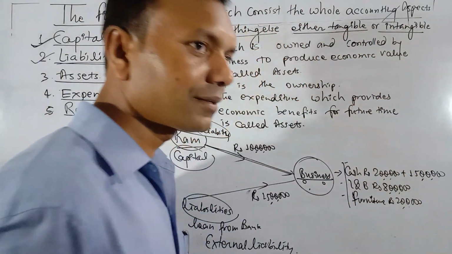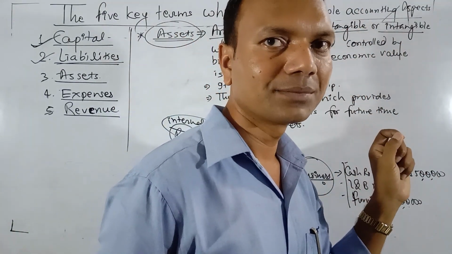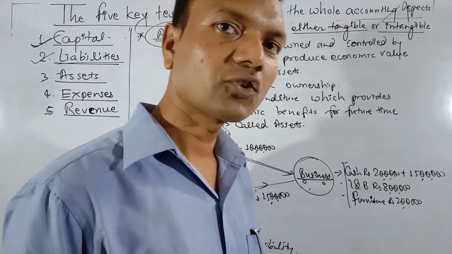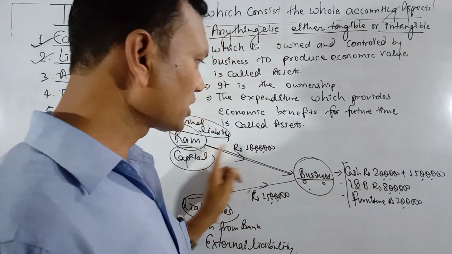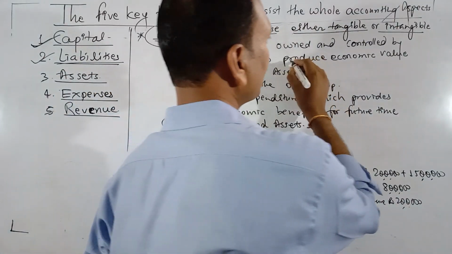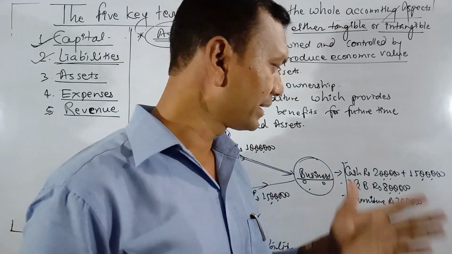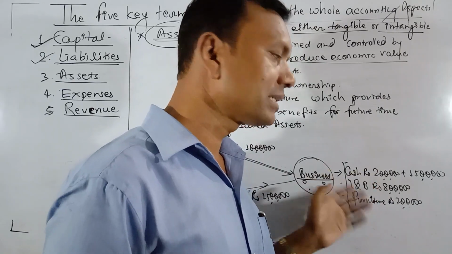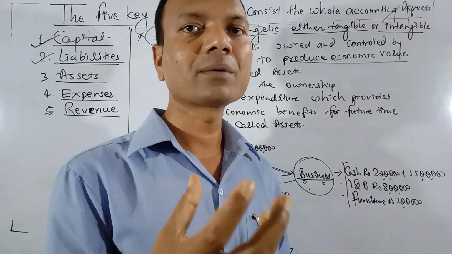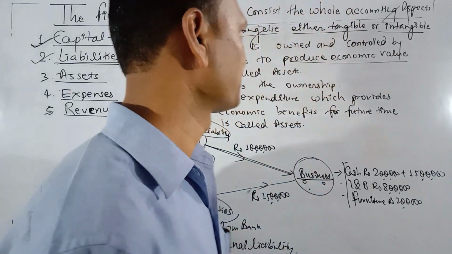Okay, so I have written here: anything, either tangible or intangible. Tangible means that which can be seen, intangible means that which cannot be seen. It is owned and controlled by the business. Ram doesn't control these assets; they are all controlled by the business to produce economic value. When the business organization uses this furniture, this land and building, or the machinery, it provides economic value, meaning it gives some benefits to the business. So these all are called assets.